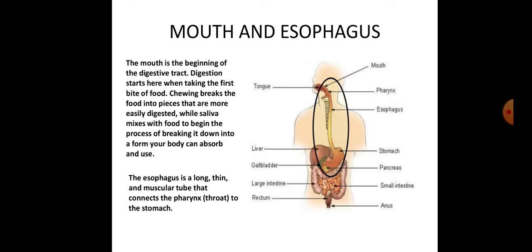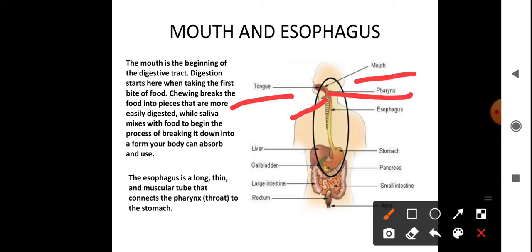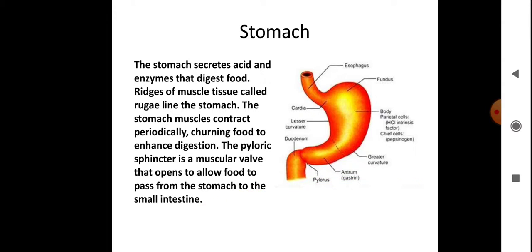So here you can see the pharynx and esophagus clearly. From the mouth and tongue, the bolus enters into the pharynx to allow the food inside the esophagus. The epiglottis is present here, and from the pharynx food enters into the esophagus. From the esophagus, food comes into the stomach. Now we will see the duodenum in another slide.